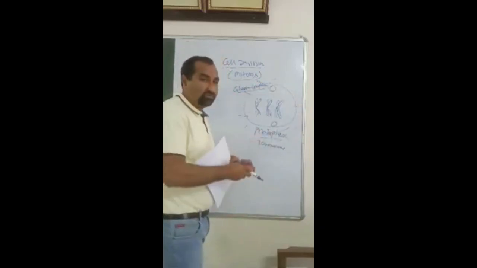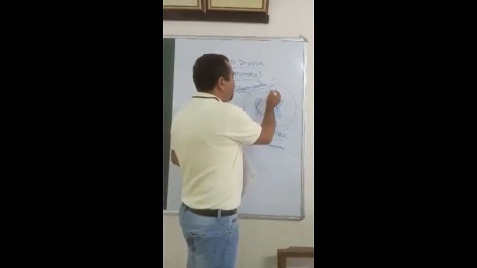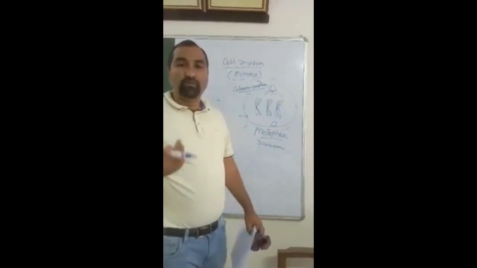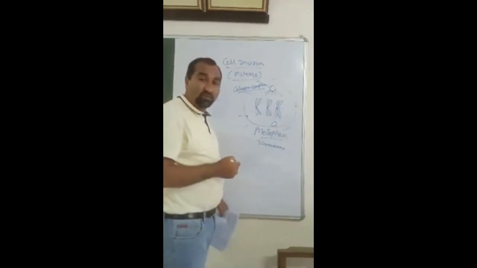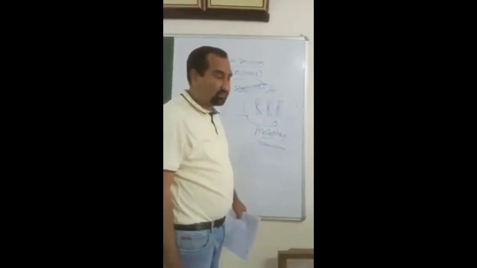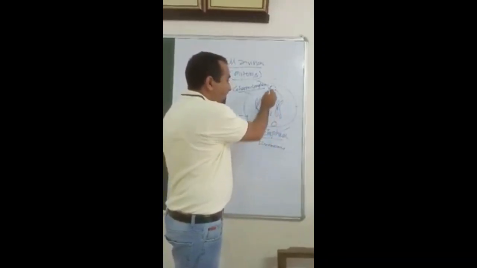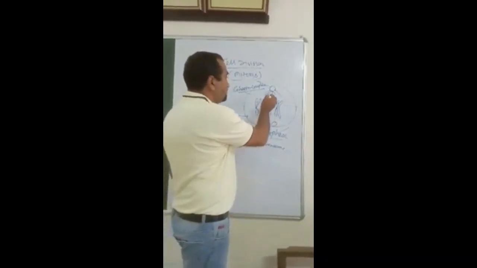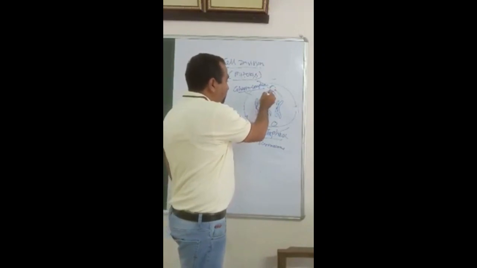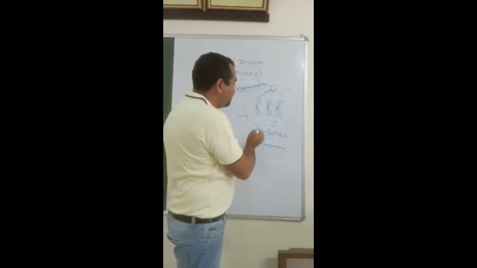These centrosomes form spindle fibers. Spindle fibers are threads of proteins, and these centrosomes move towards the opposite poles, and both the centrosomes form spindle fibers.